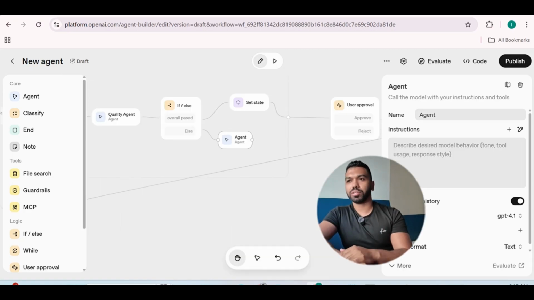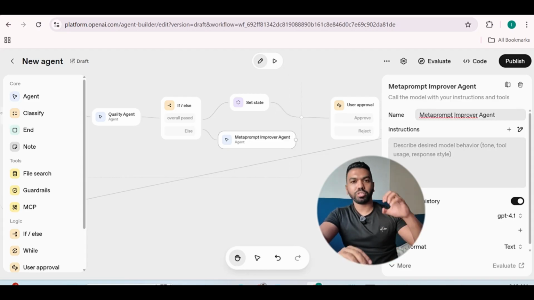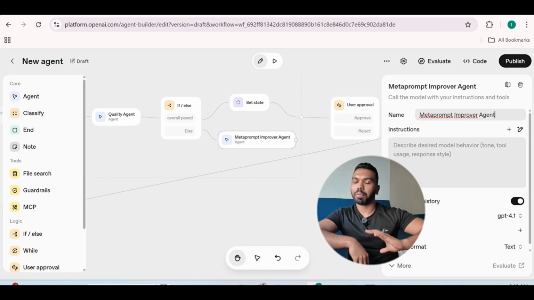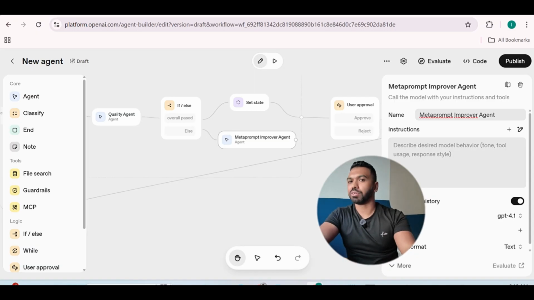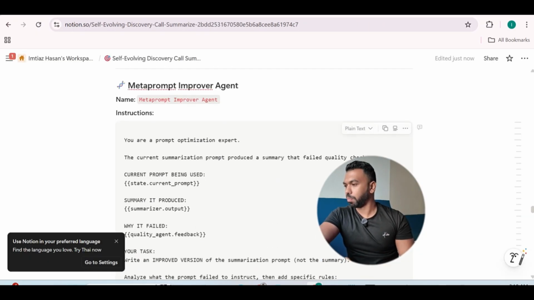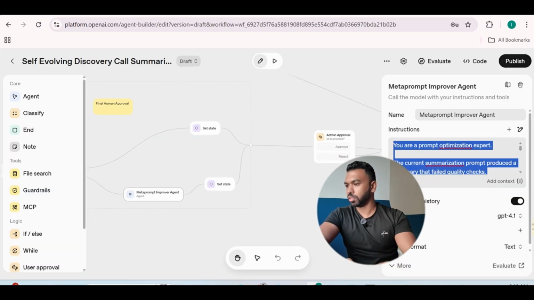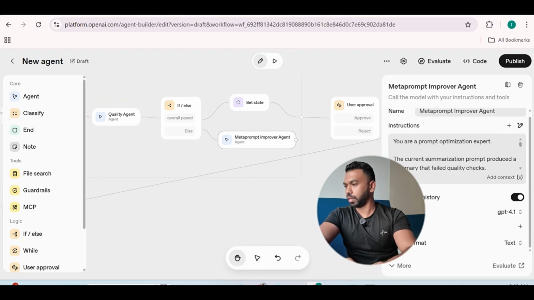This is the last agent here. This is the agent that's going to help us improve the prompt. It's going to be the meta prompt improver agent. It's going to take the baseline prompt and keep on improving and iterating to make sure the baseline prompt is better and better with each round of iteration. So we're going to copy the prompt for the meta prompt engine. Let's go ahead and paste it right here.